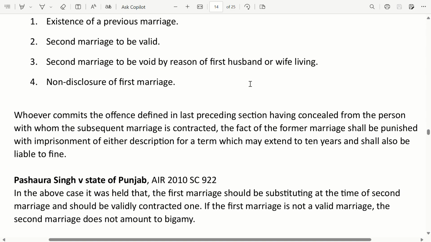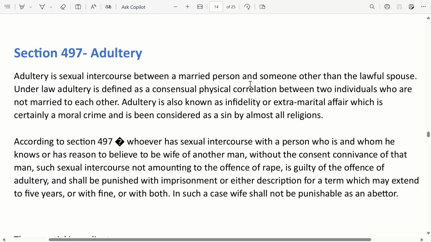Pashaura Singh versus State of Punjab, AIR 2010 SC 922. In the above case, it was held that the first marriage should be subsisting at the time of the second marriage and should be a validly contracted one. If the first marriage is not a valid marriage, the second marriage does not amount to bigamy. Section 497. Adultery. Adultery is sexual intercourse between a married person and someone other than the lawful spouse.